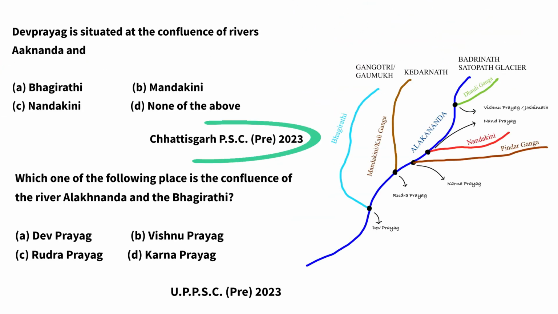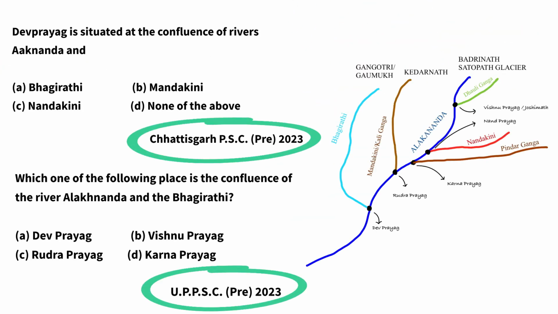Next question. These are the latest questions asked from this topic in CGPSC 2023 and UPPSC 2023. Both questions are based on Bhagirathi river. Devprayag is situated at the confluence of rivers Alakananda and, from the trick Dragon Ball Z, Devprayag, Bhagirathi and Gomukh. Answer will be A, Bhagirathi. Second question. Which one of the following places is the confluence of Alakananda and Bhagirathi? So again with Dragon Ball Z, Devprayag, option number A.